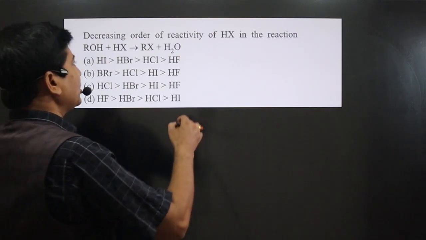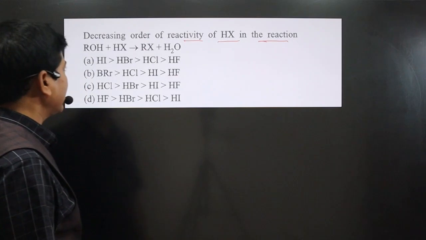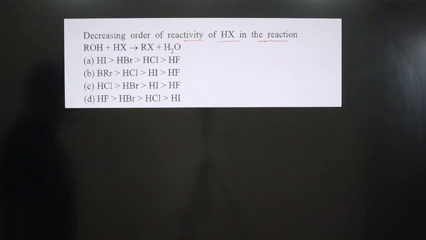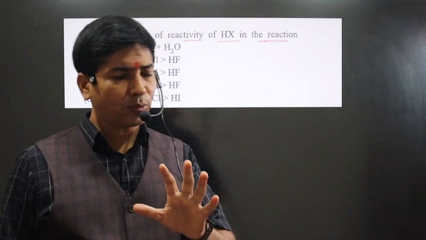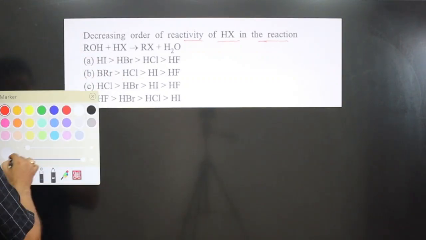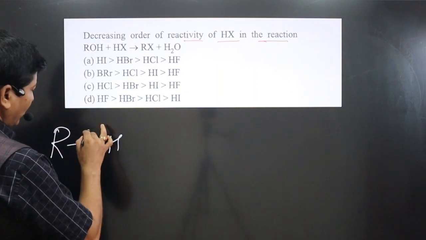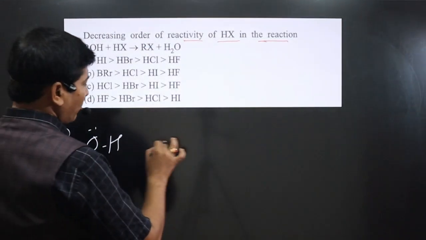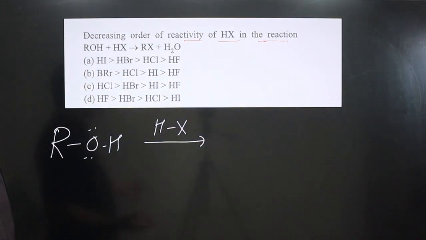The question says decreasing order of reactivity of hydrogen halide in the reaction. You can see alcohol is reacting with hydrogen halide. And always keep in mind, in alcohol, especially in primary alcohol, the OH group, hydroxyl group, is not a better leaving group. If we have R and OH, the OH is not a better leaving group. But once it is protonated, then it becomes a better leaving group.